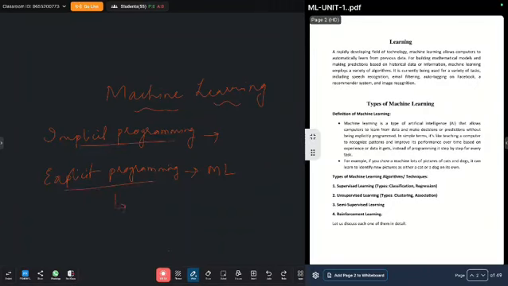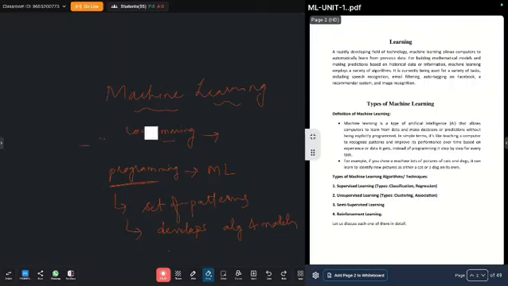We give a set of patterns from which the system analyzes. Once the set of patterns is given, the system analyzes and develops algorithms and models which are used for making predictions. That is why it is called implicit programming.